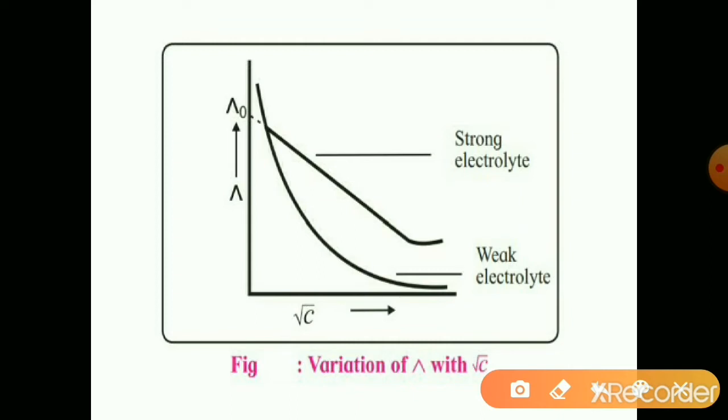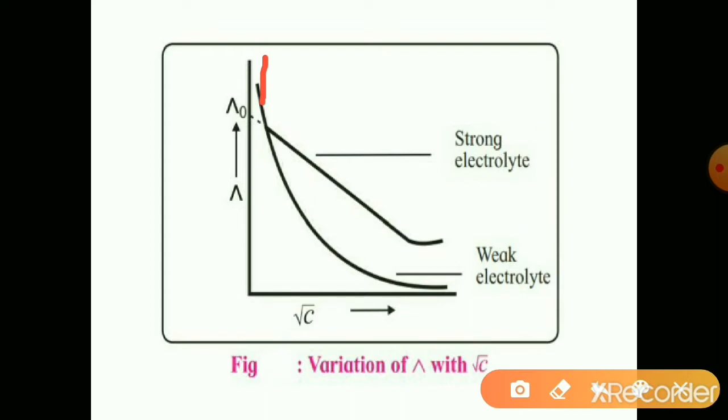On further dilution, even at infinite dilution, it doesn't meet the molar conductivity axis. It becomes parallel to the molar conductivity axis.